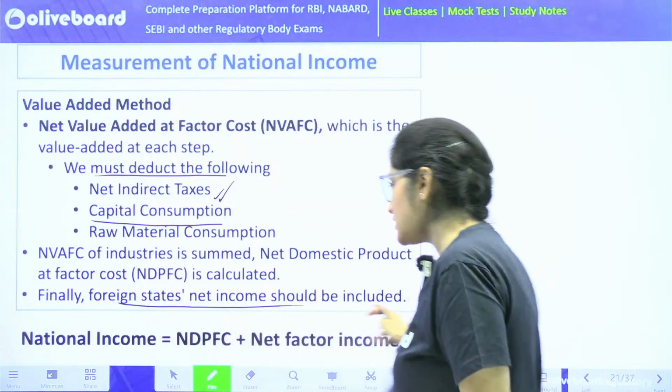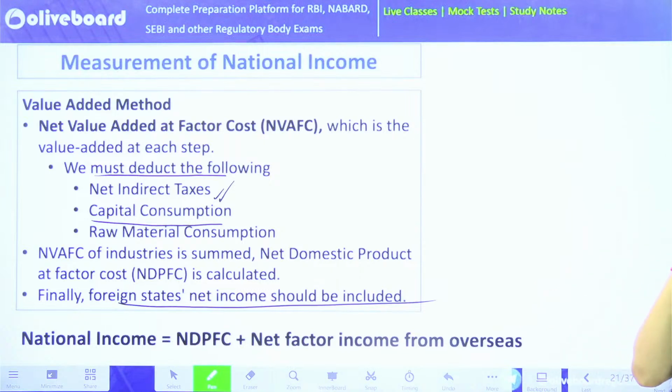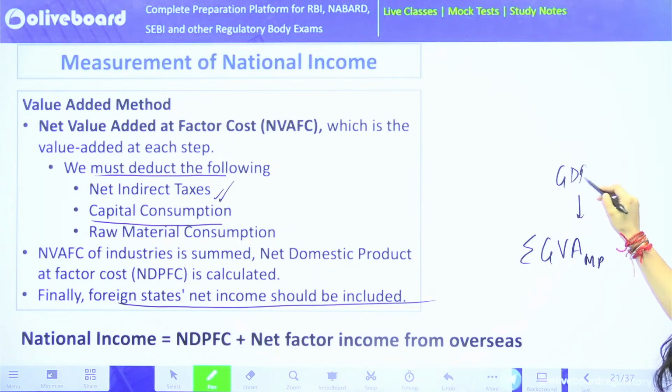Finally, the foreign states' net income should also be included. So that's how the summation gives you GVA at market price. I hope this is also clear.